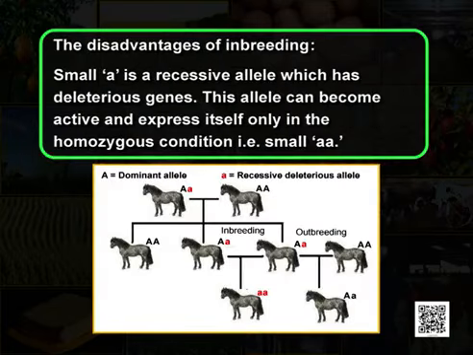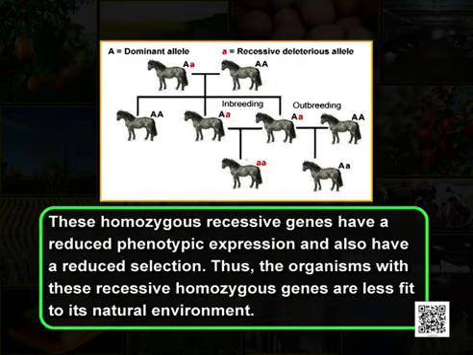Now, let us see the disadvantages of inbreeding. As you can see here, small a is a recessive allele which has a deleterious gene. This allele can become active and express itself only in the homozygous condition, that is small a. Now, these homozygous recessive genes have a reduced phenotype expression and also have a reduced selection.